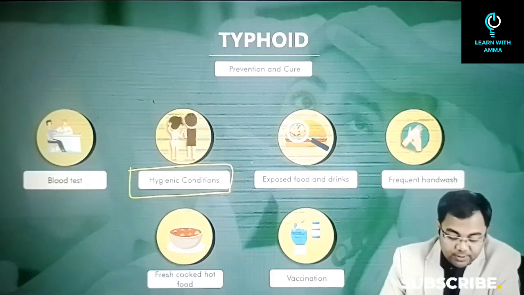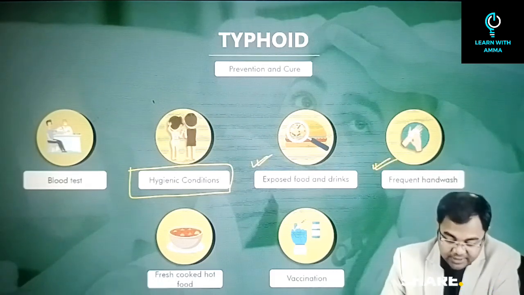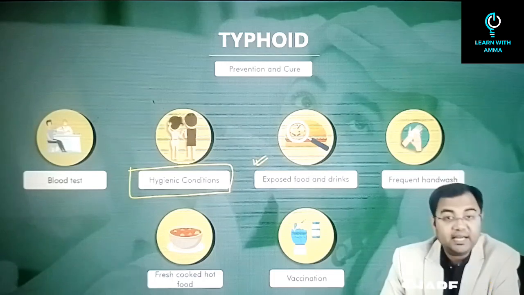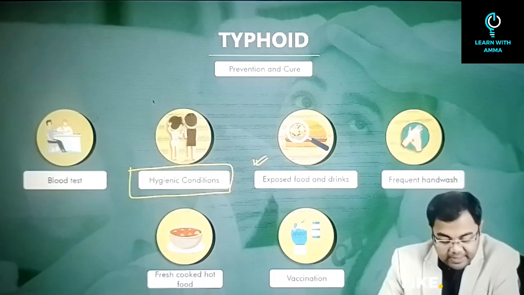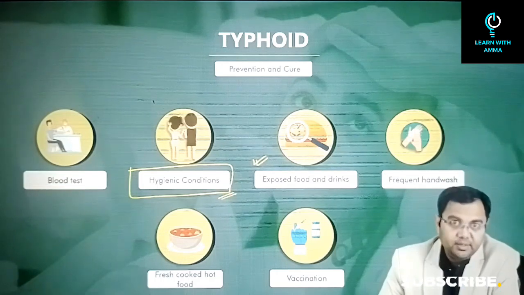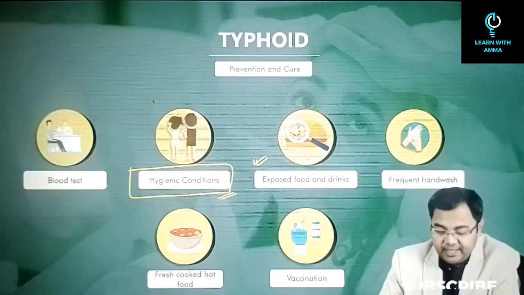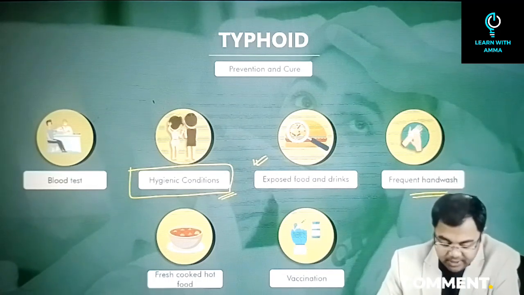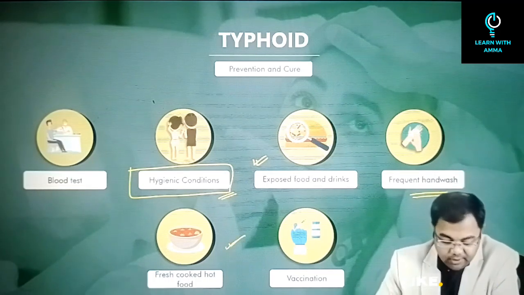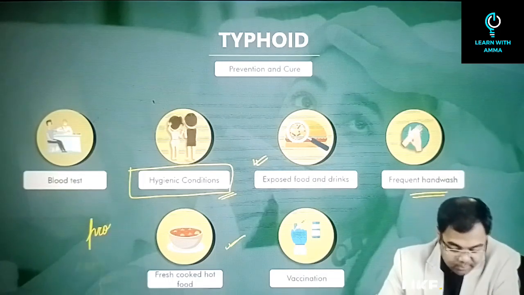So that's why exposed food and drinks can be a major problem. So that's why they have to be kept properly. Then hygienic conditions have to be maintained so that contamination of any kind can be prevented. Frequent hand wash will ensure that contamination does not spread. Freshly cooked hot food has to be eaten, or properly cooked food has to be eaten.